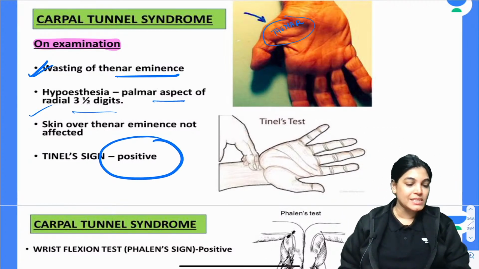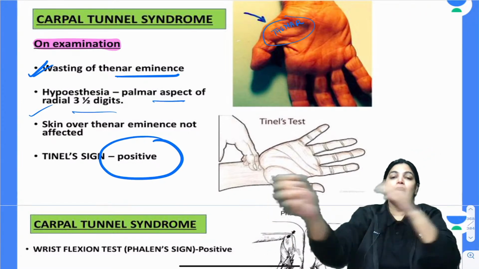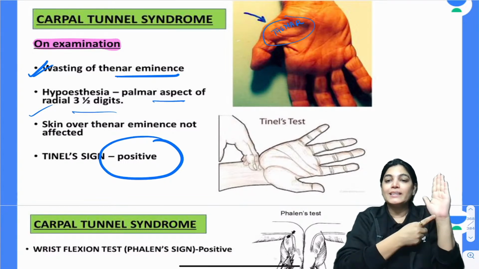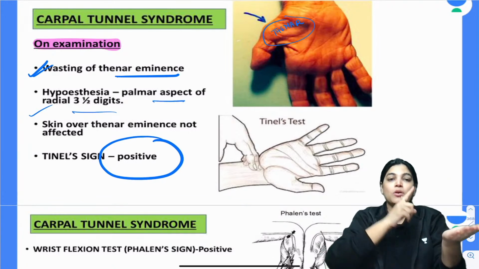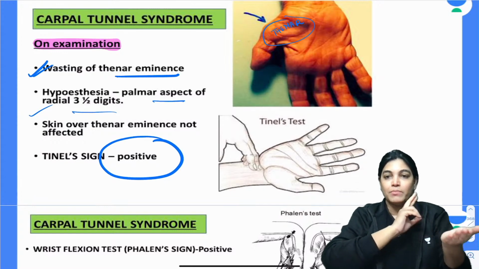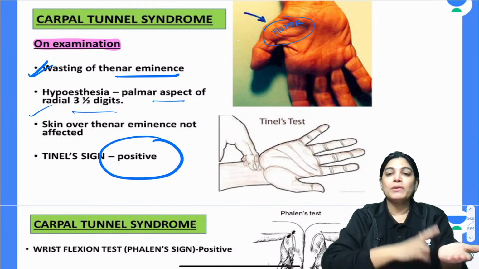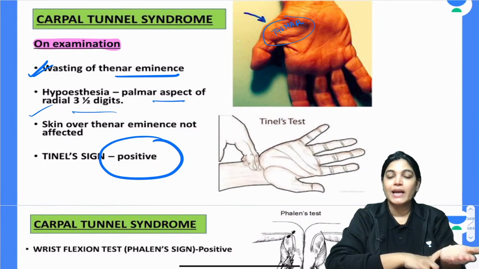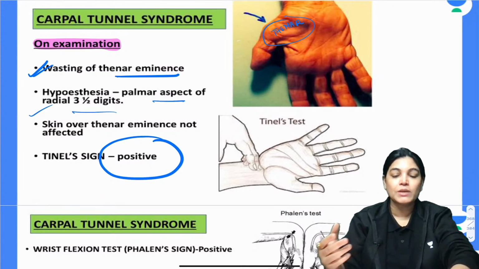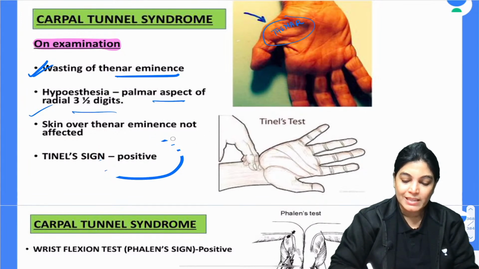Now, my dear aspirants, Tinel's sign. Tinel's sign is positive. What happens? We know that when the median nerve passes from the wrist to the palm, it passes deep to the flexor retinaculum. By tapping here with a finger or any instrument, we increase pressure over the flexor retinaculum, that means in the carpal tunnel. So the signs and symptoms of the patient become more pronounced. That means this is a case of Tinel's sign positive.